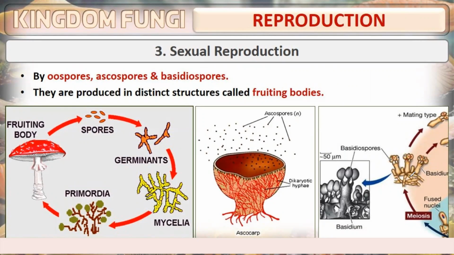Now comes sexual reproduction. Sexual reproduction is based on the structure of the fruiting body of the fungi, like oospores, ascospores, basidiospores, which depend on the classes of fungi. On that basis there are different groups of fungi that we are going to learn ahead.